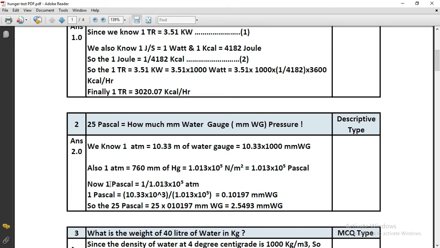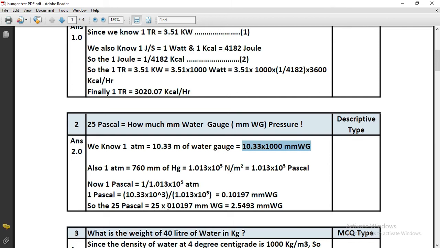So 1 Pascal is equal to 1 by 1.013 into 10 to the power 5 atm. And since 1 atm is equal to 10.33 into 10 to the power 3 millimeter of water, 1 Pascal is equal to 10.33 into 10 to the power 3 divided by 1.013 into 10 to the power 5, that is 0.10197 millimeter of water gauge.